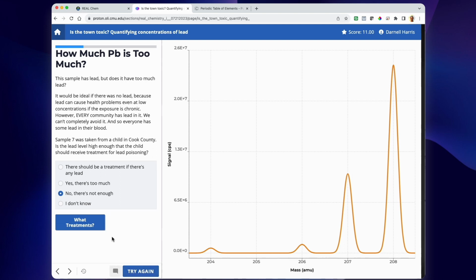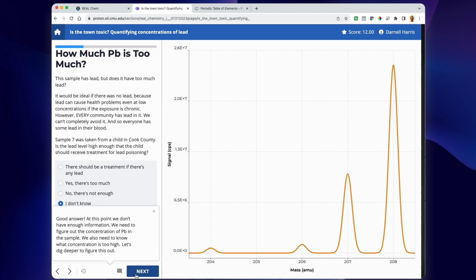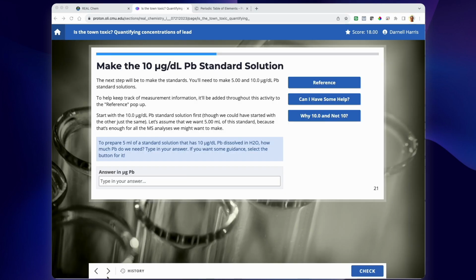I just don't know. Okay, there's a choice I don't know. That sounds like me. Let's check it. Oh, that was right. We don't know enough to tell. I've learned that lead starts to be dangerous at a concentration of 5 micrograms per deciliter, and is an even bigger worry at 10 micrograms per deciliter. So now, I've got to make a standard at a concentration of 10 micrograms per deciliter. I'll then be able to compare the signal in my sample to the signal in the standard. That's how I'll figure out if there's too much lead.